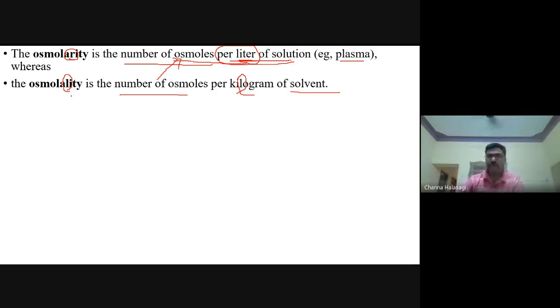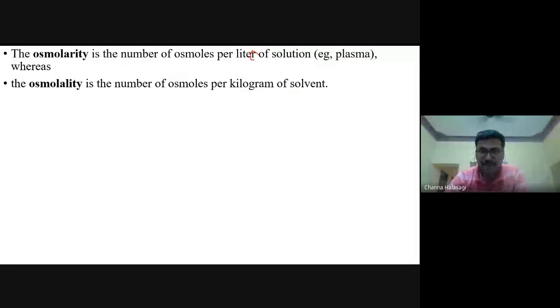Most frequently asked, one of the favorite DLB questions. So how to remember this? When you are expressing per liter, it is osmolarity, R for R. When you tell osmoles per kilogram, L, it is osmolality. Did you understand this difference, guys?